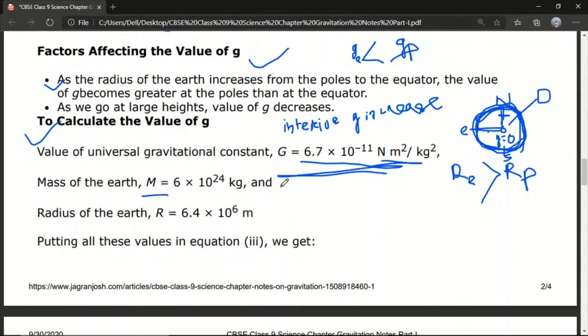So what is the mass of the moon? Anyone who can say what is the mass of the moon? So the mass of the moon is 6 into 10 to the power 22 kg. Okay, so that is the difference between the Earth and moon. Just remember it, that kg.